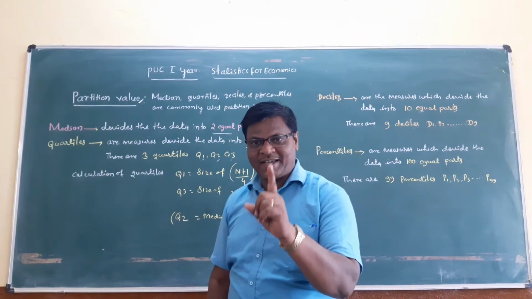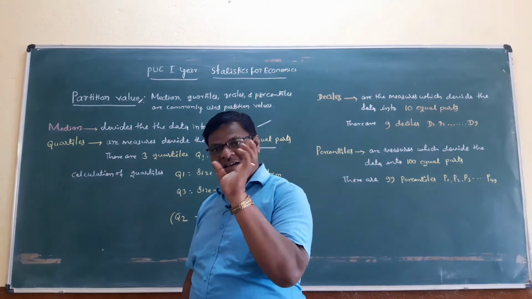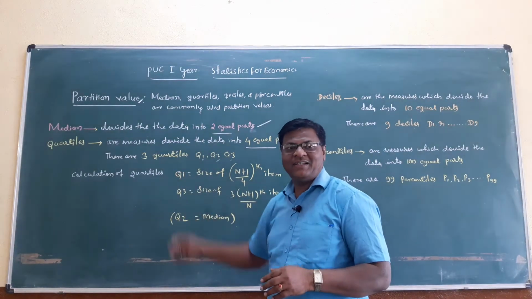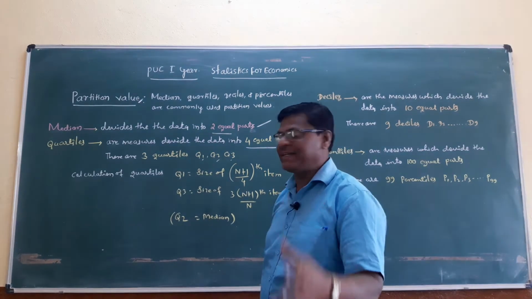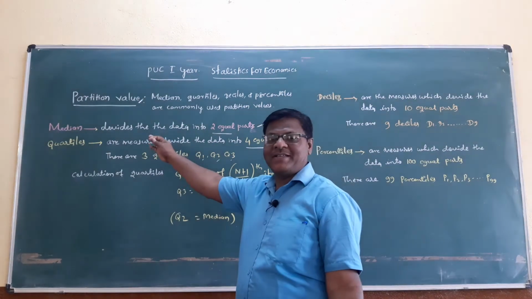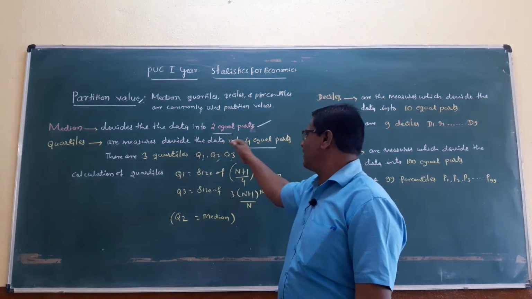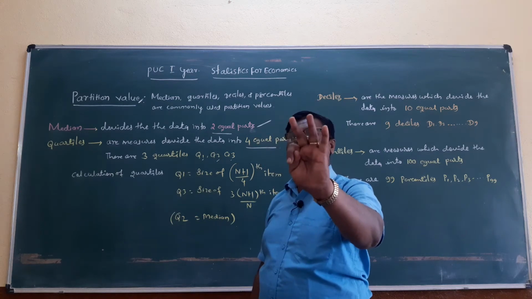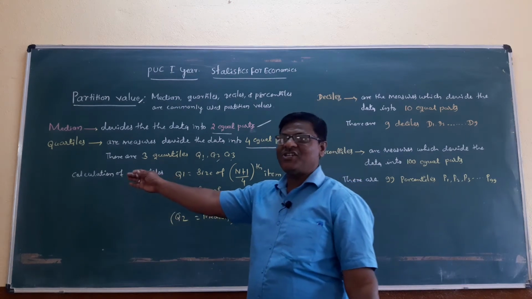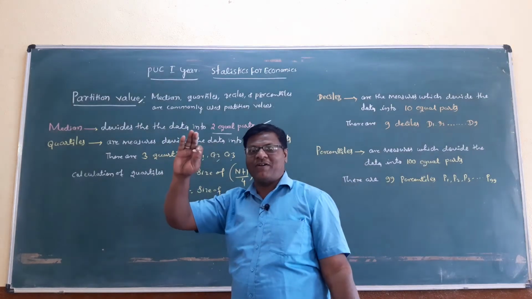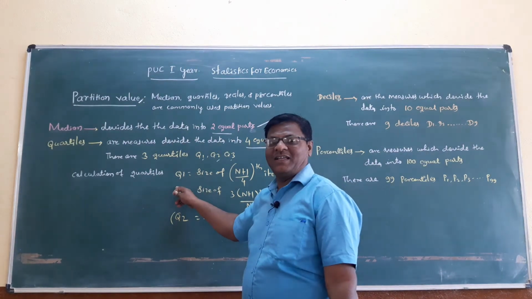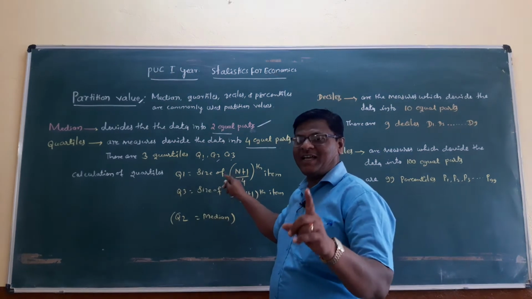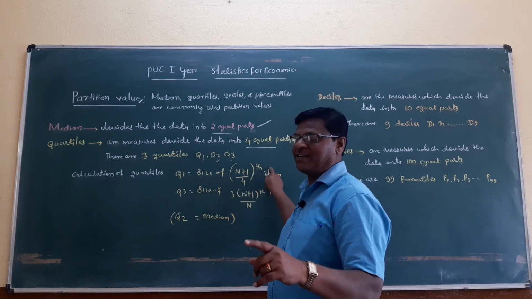Keep remember it once again. Q2 is equal to median. I will repeat it. The quartiles are the measures which divide the data into 4 equal parts. There are 3 quartiles, Q1, Q2, Q3. Q1 is equal to size of (n plus 1) divided by 4th item.